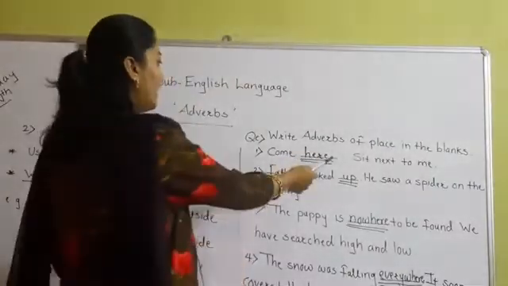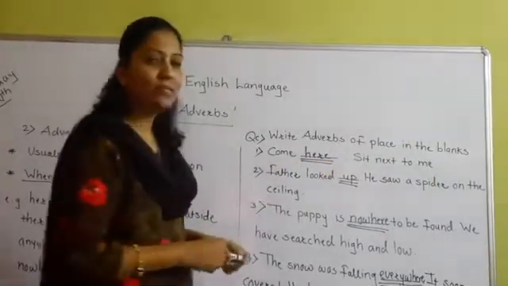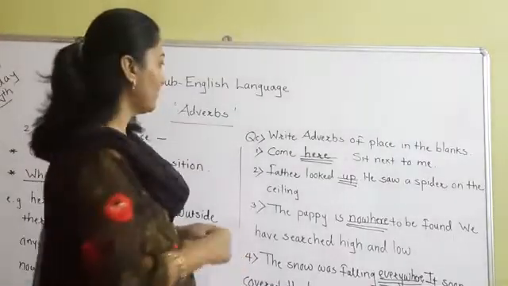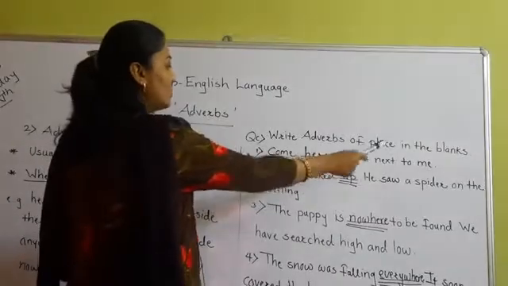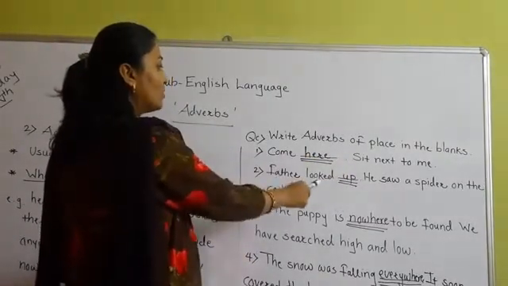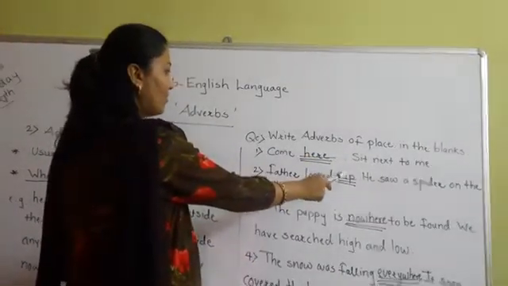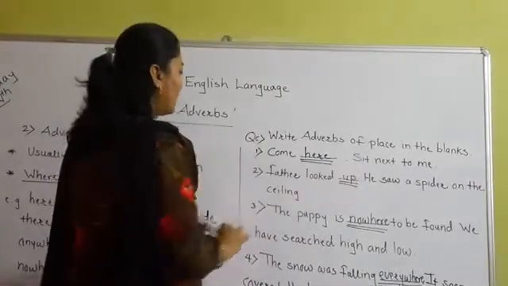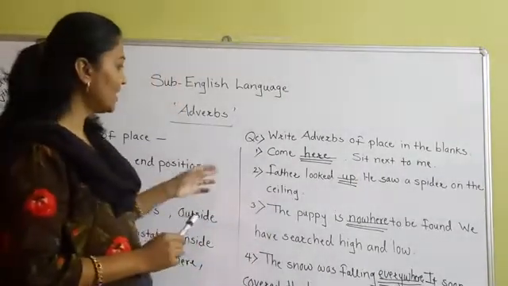Okay. And we have given a full stop here and then we have started our next sentence. Come here. Sit next to me. Father looked up. Full stop. He saw a spider on the ceiling. That is our second sentence.